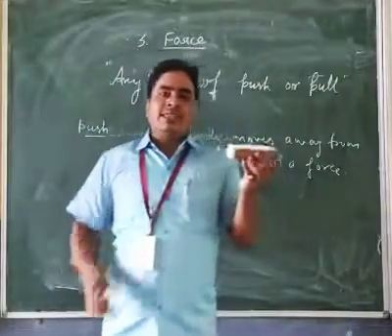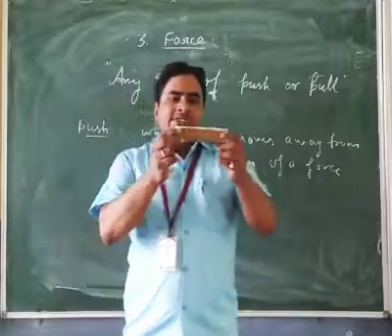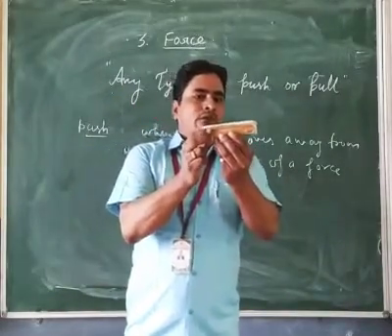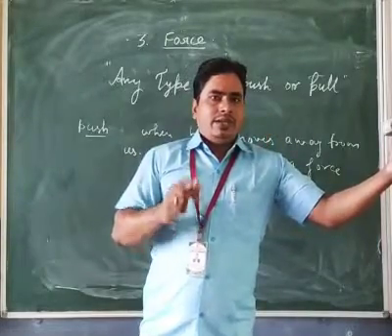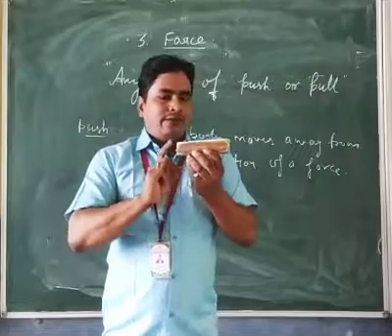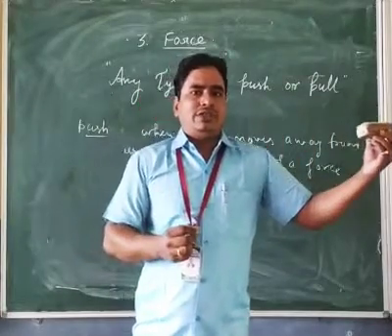You can understand this easily by an example. This is a duster. When you apply the force, the duster will move from here to here. It means it moves away from this position to this position.